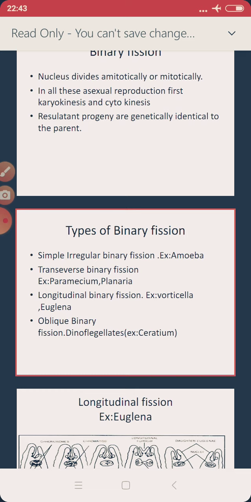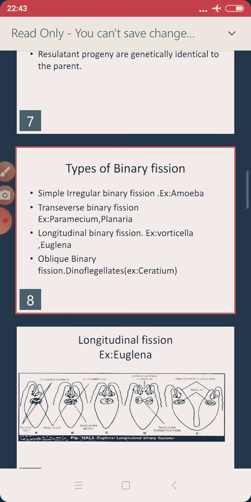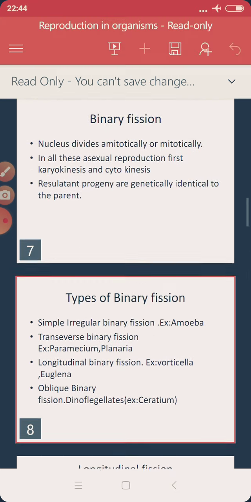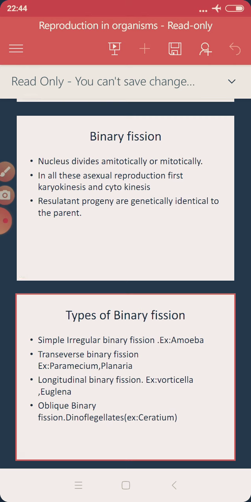Variation may take place, but it should be very slight, or we use the word subtle. So in all these asexual reproductions, first karyokinesis and then cytokinesis take place, and the resultant progeny are genetically identical to the parent. Try to write down all these key points I have given you.